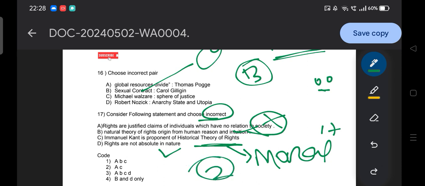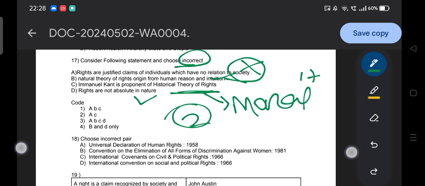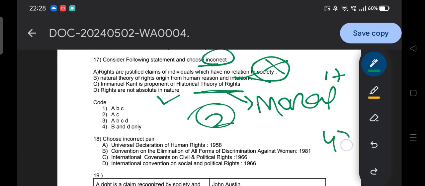Okay, so you need conceptual clarity. If you got it incorrect, go and watch the class very seriously. Okay, then moving to the next question.